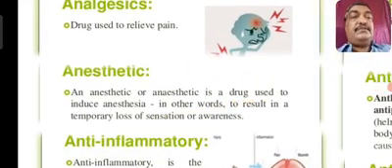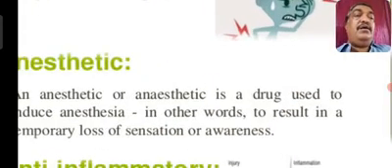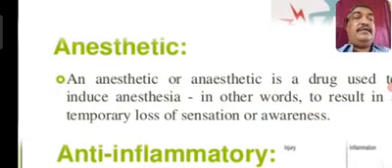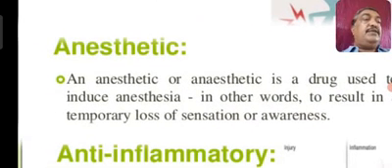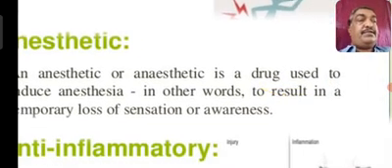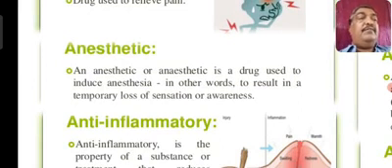Okay. Then we have anesthetics. What is an anesthetic? Anesthetics are the substances which induce a soothing effect in the body. An anesthetic is a drug used to induce anesthesia. In other words, it results in the temporary loss of sensation or awareness. Anesthetic agents generally affect the central nervous system and put the body under sleep.